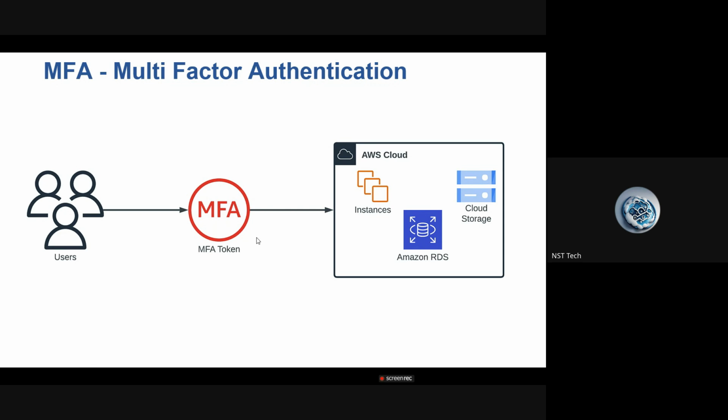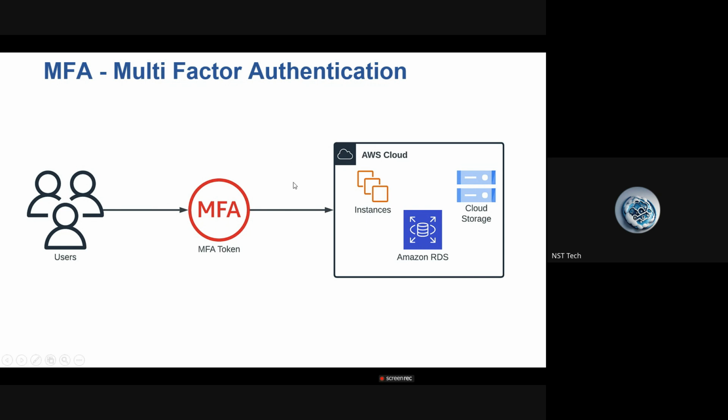So from the AWS side, as a best practice, it is recommended that whoever is using console access to connect to the AWS account should enable MFA on their accounts. Here we have the user, and here the AWS cloud on the right side. You cannot directly log into the AWS account. In the middle, if you enable MFA, there is additional security. After entering your username and password, you should also enter something called an MFA token. If you enable multi-factor authentication on your user, it will ask you to enter the MFA token. Let's see how we can enable that.